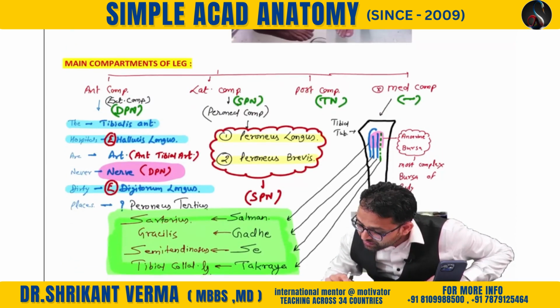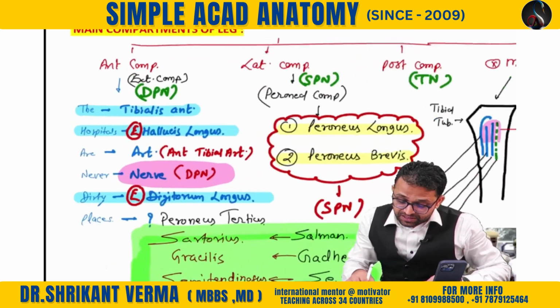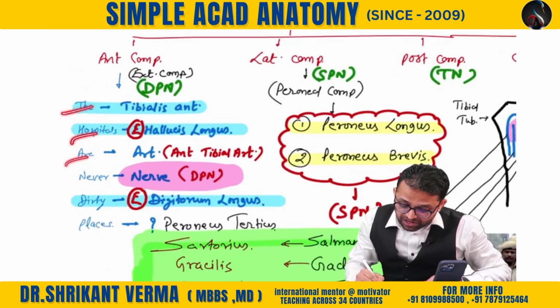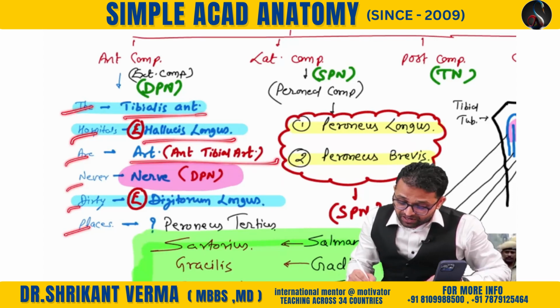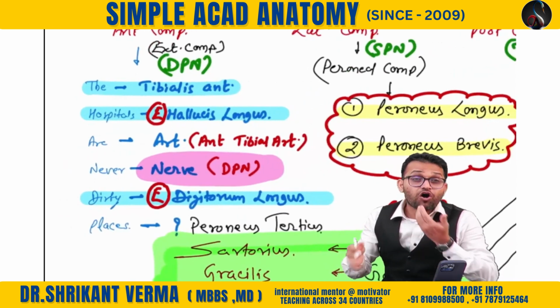So you can remember, sir: anterior compartment, lateral compartment, posterior compartment, medial compartment. Yes, anterior compartment. The hospitals are never dirty places. Tibialis anterior, extensor hallucis longus, anterior tibial artery, deep peroneal nerve, extensor digitorum longus, and peroneus tertius. So remember, these are all supplied with which nerve?